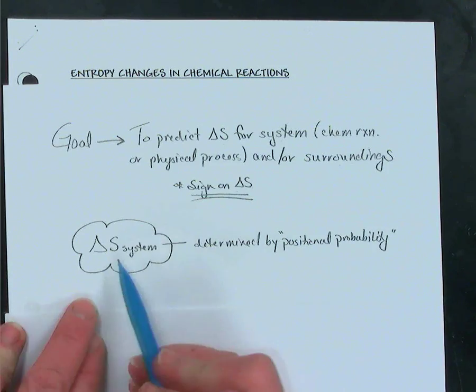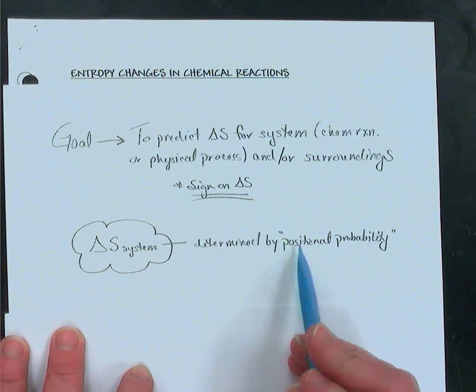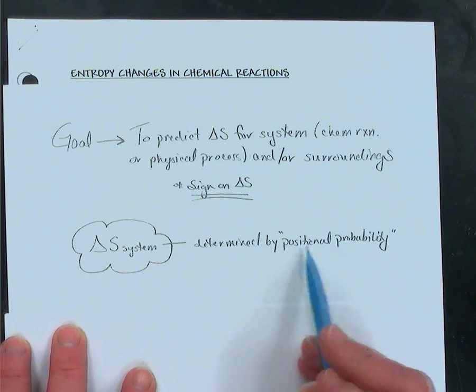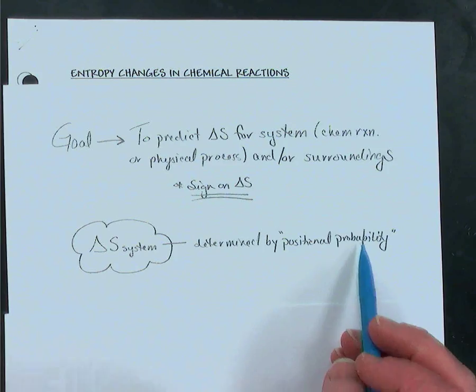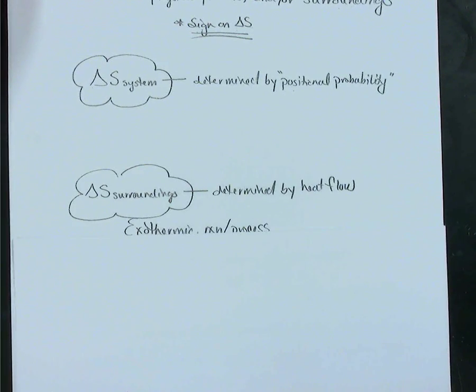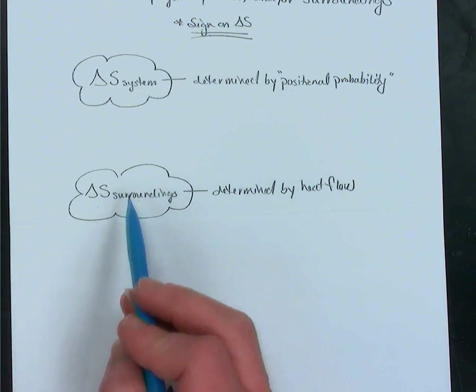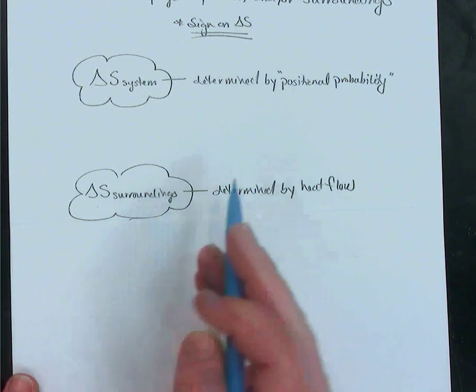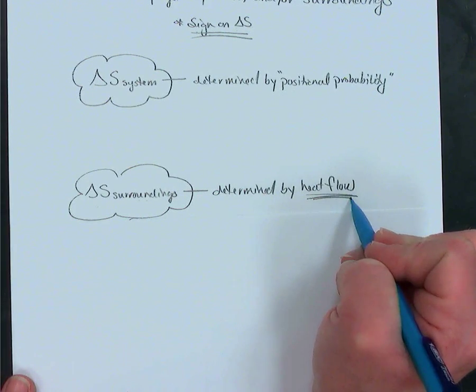First, to predict the change of entropy of the system, it will all be based on our understanding of entropy. So we're going to go through that deeper after we address how do we predict the change of entropy of the surroundings. The change of entropy of the surroundings is determined by the heat flow of the chemical reaction or